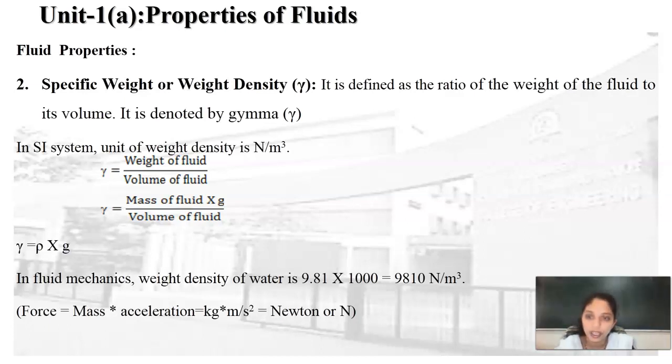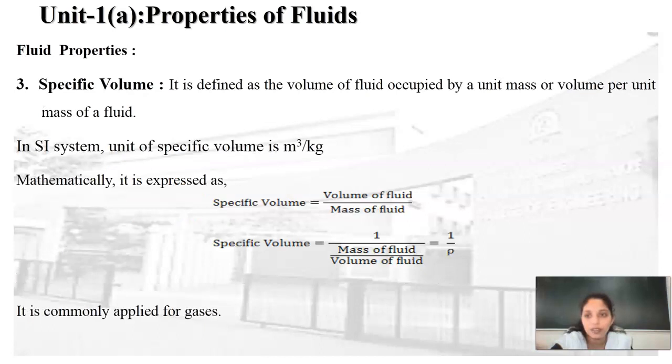The weight of the fluid can be written as the mass of the fluid into the acceleration due to gravity. Therefore, the mass of the fluid upon volume will be rho, that is mass density, into g. So specific weight or weight density can be represented as mass density into acceleration due to gravity. In fluid mechanics, the weight density of water is given as 9810 Newton per meter cube or 9.81 kilonewton per meter cube.